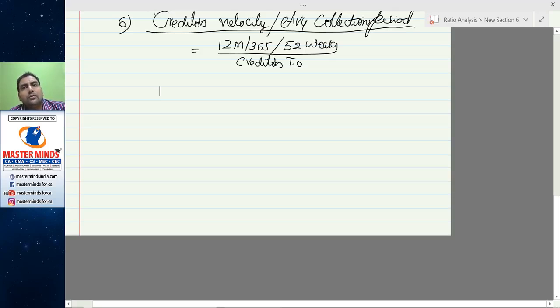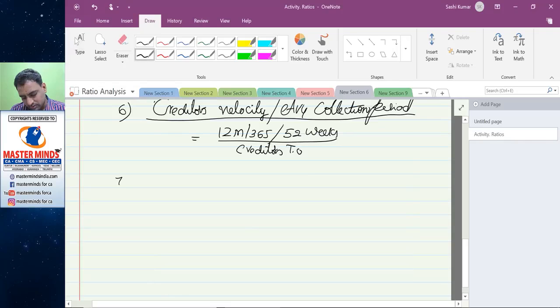So if you want to know that frequency in days, weeks or months, you have to look at the debtors velocity. Creditors velocity tells you in how many days the frequency of credit purchase during the year. So if you want to know the credit period allowed by the supplier, you have to look at the creditors velocity.